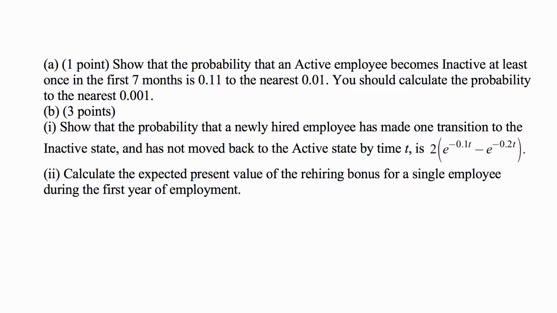Part B, Part 1: show that the probability that a newly hired employee has made one transition to the inactive state and has not moved back to the active state by time t is 2 times (e to the minus 0.1t minus e to the minus 0.2t), where 2 is multiplied by the difference of the two quantities. Part 2: calculate the expected present value of the rehiring bonus for a single employee during the first year of employment.